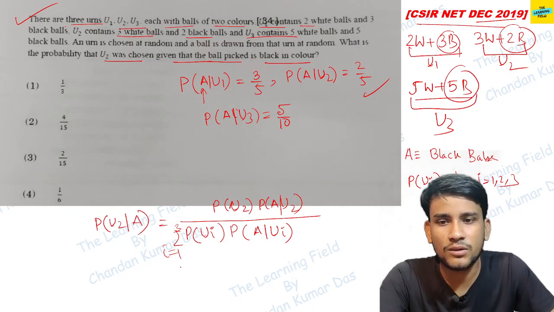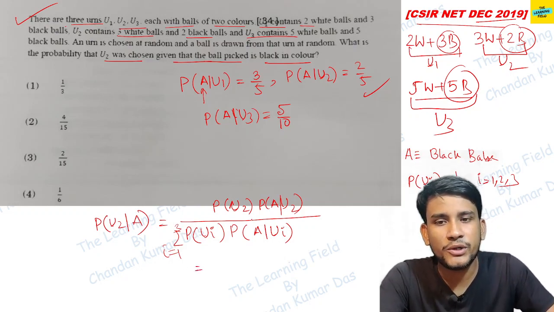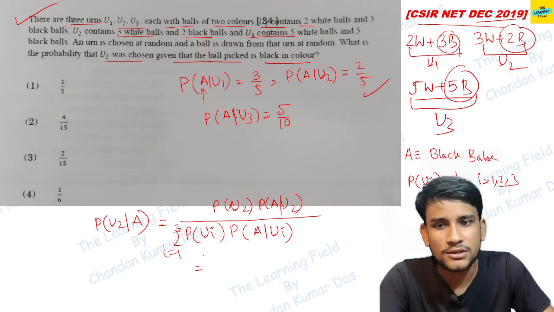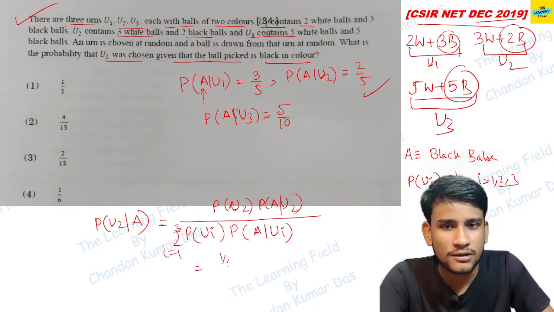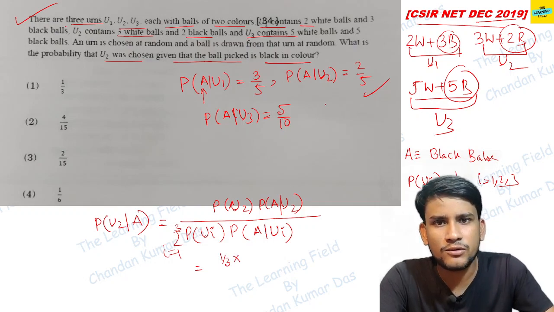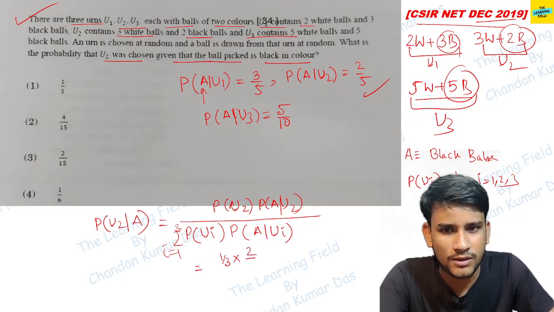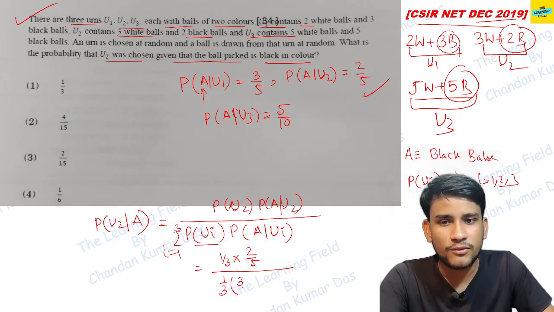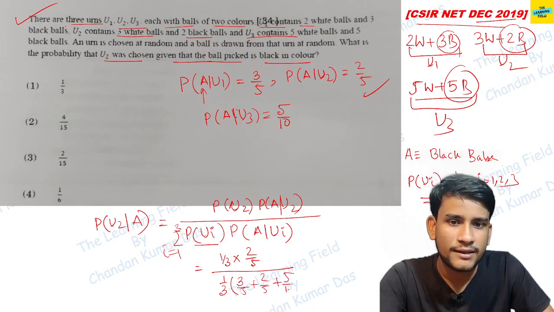So this is equal to, we just write, probability of U2 means what? P(U2) means obviously 1/3. So 1/3 into A given U2 means 2 upon 5, and P(Ui) का वैल्यू जो है 1/3 है. सो तीनों के लिए मतलब मैं कॉमन लेकर लिख रहा हूँ यहाँ पर, ठीक है. 1/3 into 3/5 plus 2/5 plus 5/10.